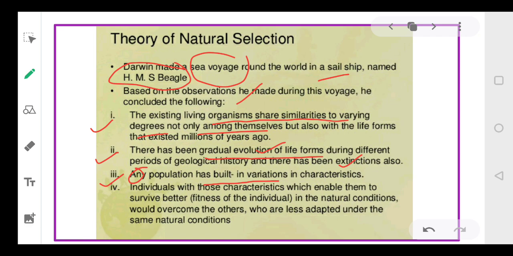In the characteristics. Then the fourth point that he concluded is this: the characteristic which helps an individual to survive better in the natural conditions, that characteristic will overcome the other characteristic. चलिए इस point को मैं आपको समझाती हूँ. Suppose करिए, I hope in 10th class you remember the color of beetles. You know color of beetles. If you didn't, I'm explaining. Suppose the beetles' color is green.